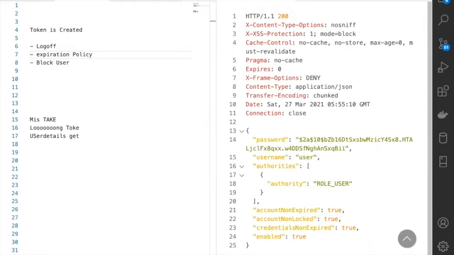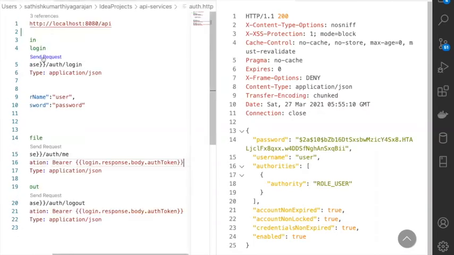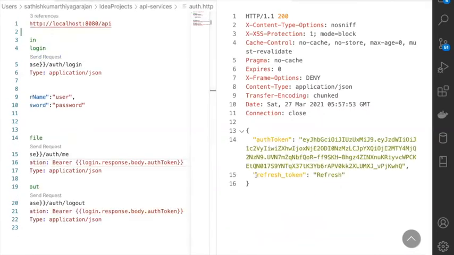For example, if you are buying an offer from Amazon, and the offer cannot be redeemed in a specific timeline, Amazon will tell you, okay, no problem, you can actually reclaim your offers again. That's basically a refresh mechanism. So you can go with an expiration policy with refresh. And that's why you will pass another token called a refresh token. That's also an encrypted token.